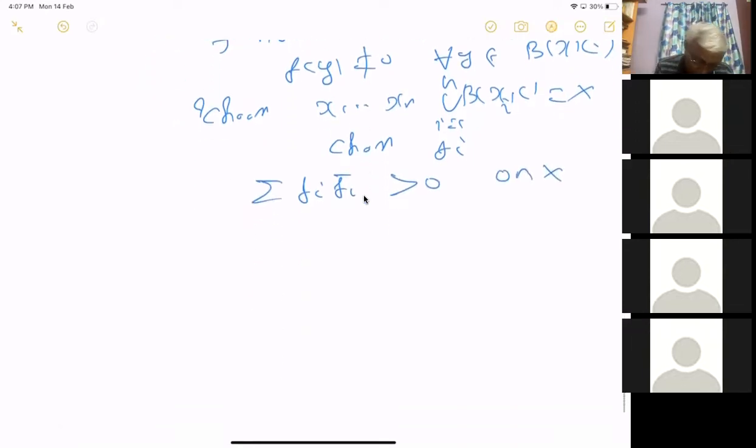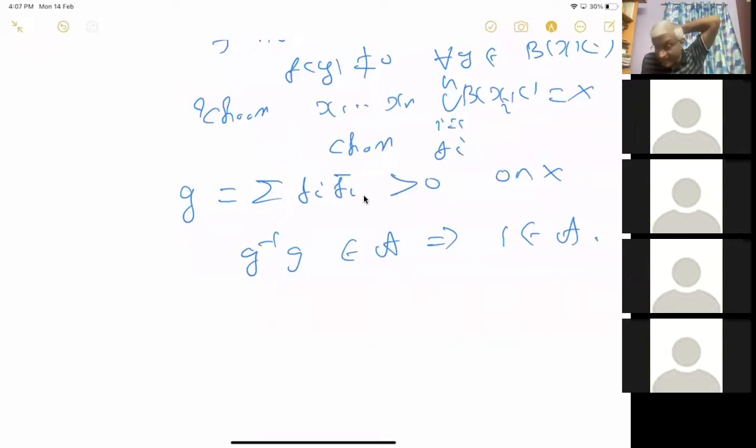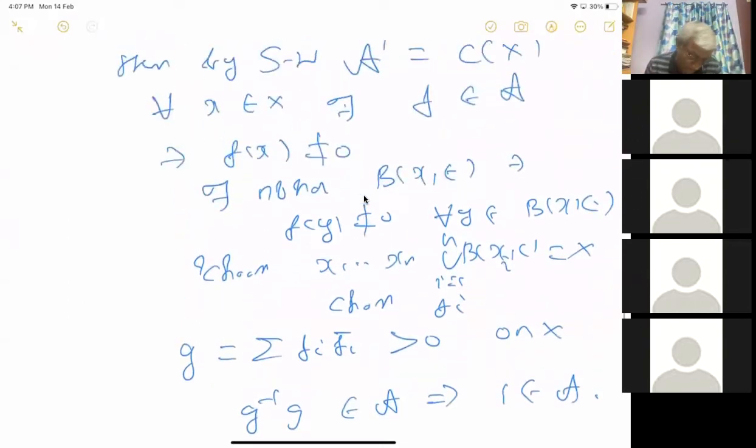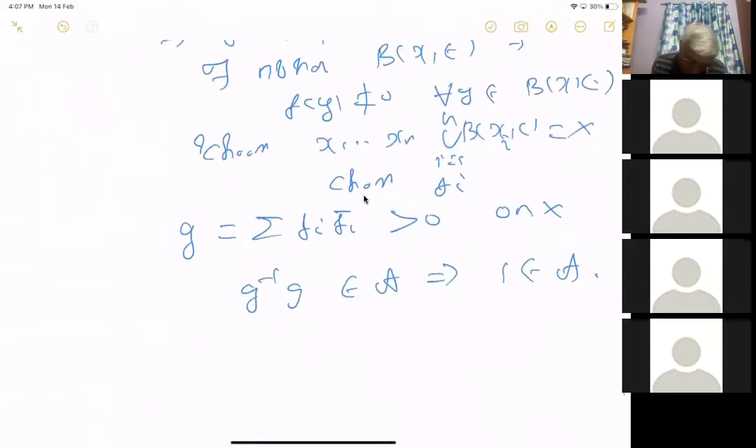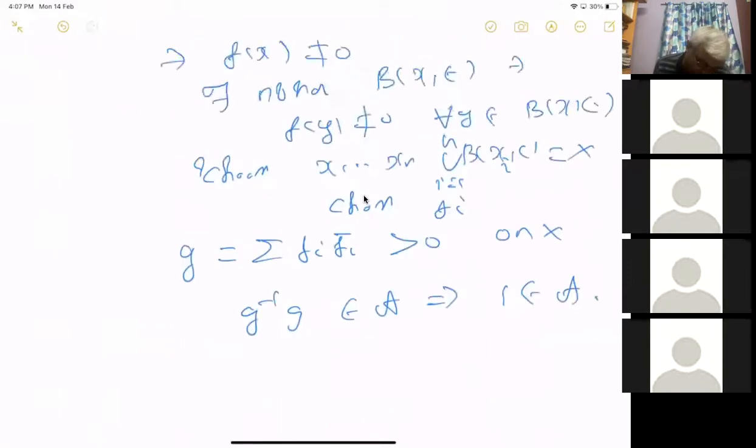So this implies you can call this G or something. Then G inverse G is in A, and this implies 1 is in A. Okay, very good. It's fine, I believe. Okay, good. Thank you. So because of this, this contains constants. Now it's easy.